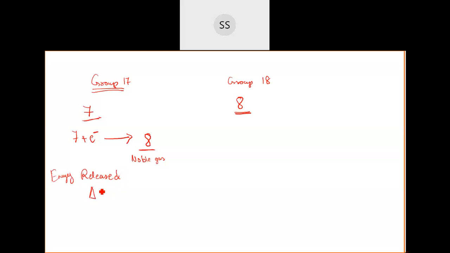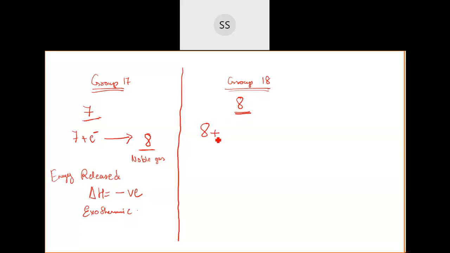When the energy is released, that change value, delta H, will be negative, and the reactions are always exothermic. These reactions will be exothermic in nature because they easily take that electron and do work to form a bond with that electron and release a certain amount of energy to attain noble gas configuration. So energy is released, delta H value will be negative, exothermic reaction. When they get something and make a bond with that, they release the energy. But if the configurations are already stable, they don't require an electron.